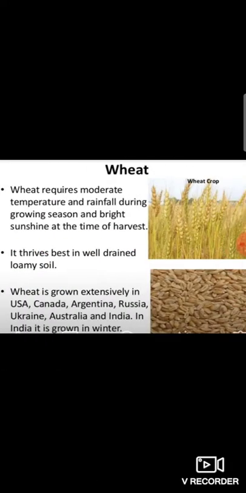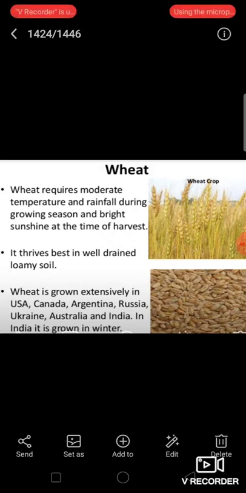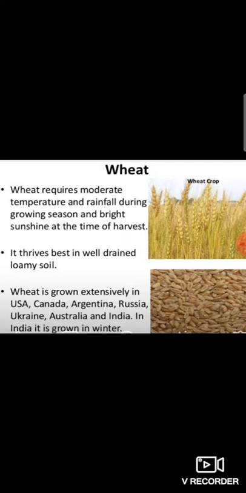Now, wheat. Wheat is the second most important crop next to rice. Wheat requires moderate temperature and rainfall during the growing season and bright sunshine at the time of harvest. It thrives best in well-drained loamy soil. Wheat is grown extensively in USA, Argentina, Canada, Russia, Ukraine, Australia, and India. In India, it is grown in winter.